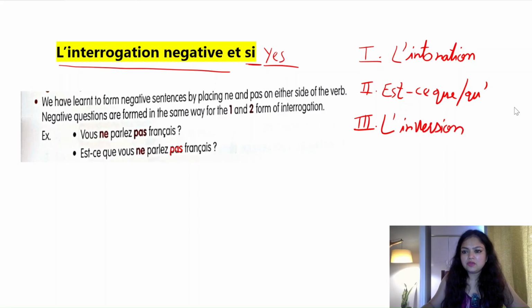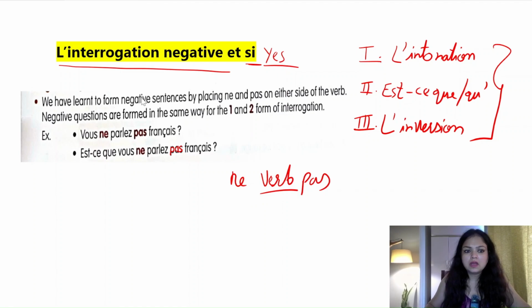So these are the three forms of asking questions. So l'interrogation négative means when we are asking questions in a negative sentence. We all know that a negative sentence is formed by adding ne, then there is a verb, and then pas, either side of the verb. So negative questions are formed in the same way.